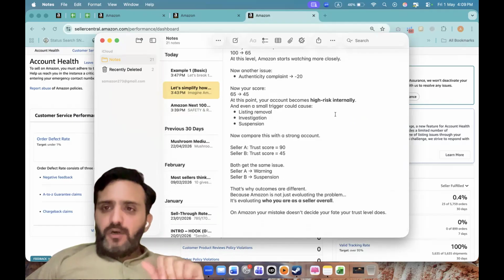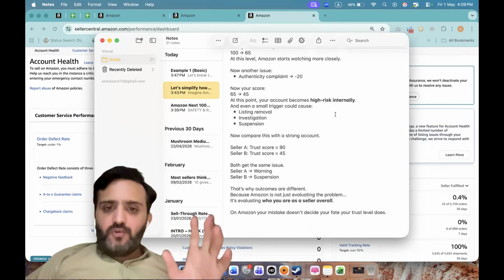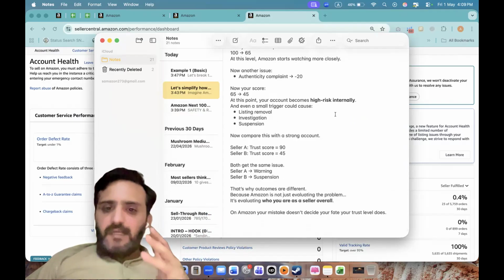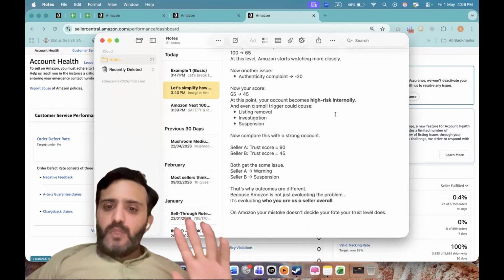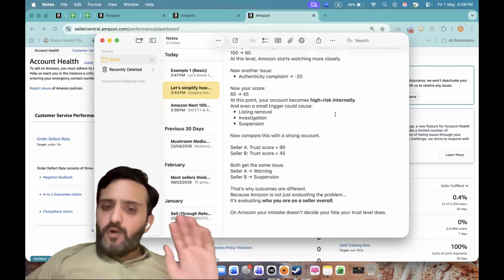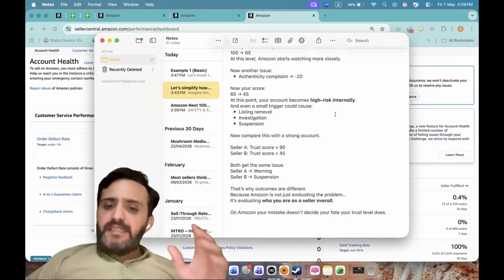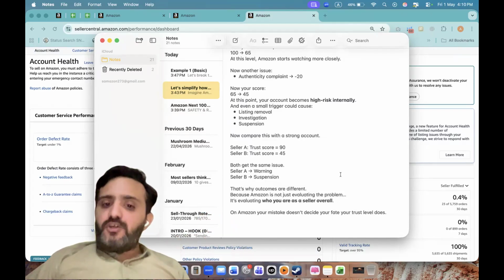Now compare with a strong account. Seller A has a 90 score and seller B has a 45 trust score. Now both get the same issue. Seller A gets a warning, seller B gets a suspension. That's why outcomes are different, because Amazon is not just evaluating the problem, it's evaluating who you are as a seller overall. On Amazon, your mistake does not decide your fate.